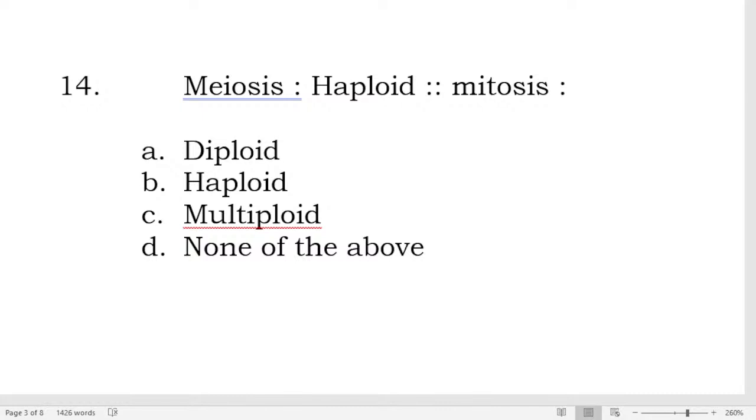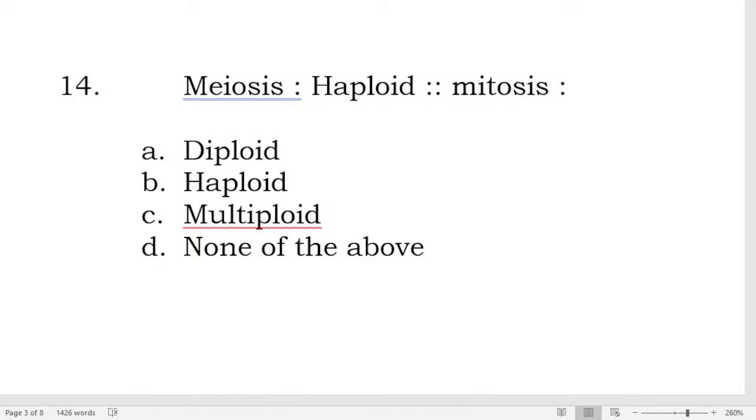Okay, so for number 14, yes, that's correct. The correct answer is letter A, diploid. When I say diploid, it has 46 chromosomes, or 23 pairs of chromosomes. 23 pairs means 2, so 23 times 2, that's 46 chromosomes in total.